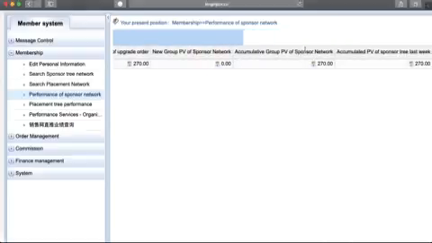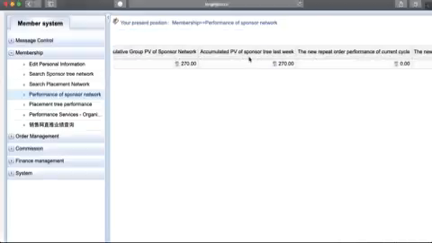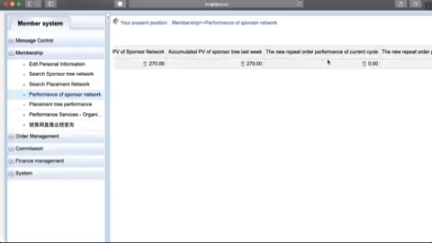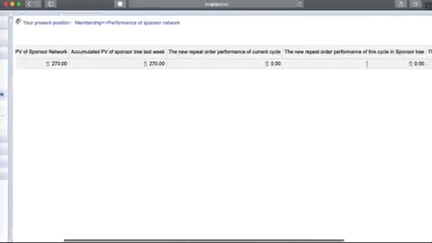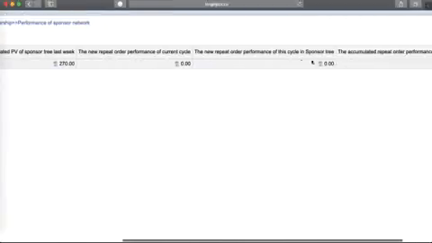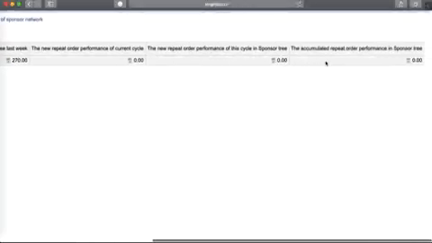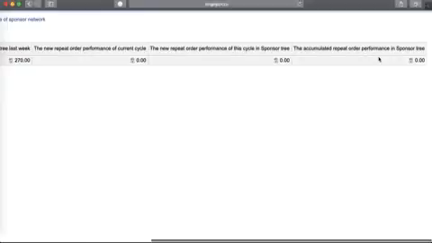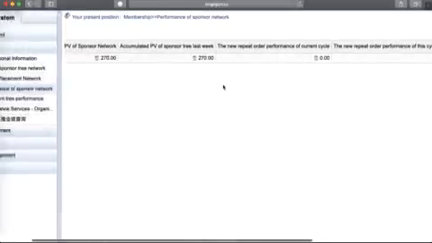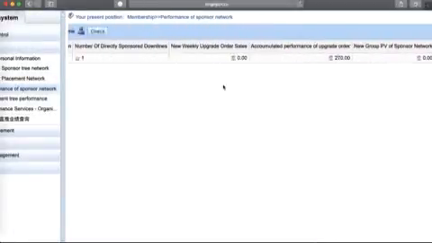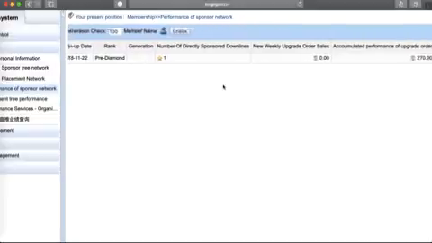Accumulated group PV of sponsor network 270. Accumulated PV of sponsor tree last week 270. New repeat order performance of current cycle 0. Sponsorship tree, new repeat order performance of this sponsorship tree 0. The accumulated repeat order performance in the sponsorship tree is also 0 because it's the only guy and he's not doing anything. So you all see all those zeros.